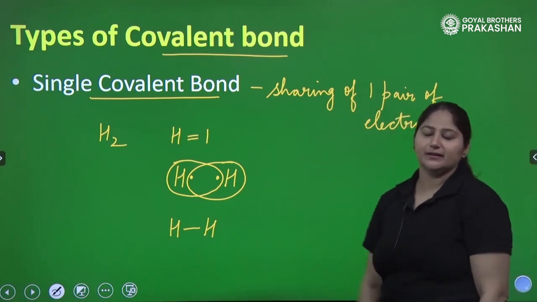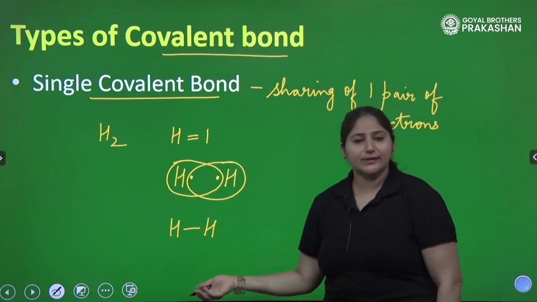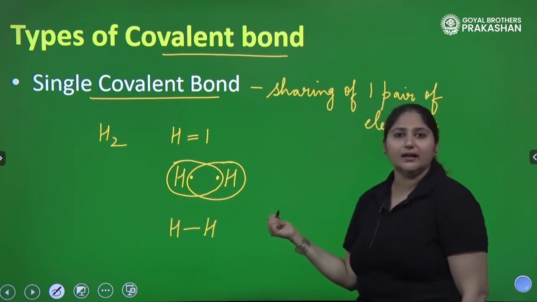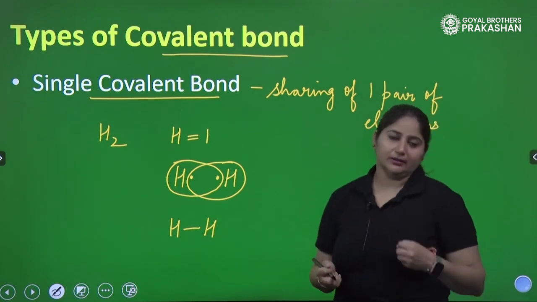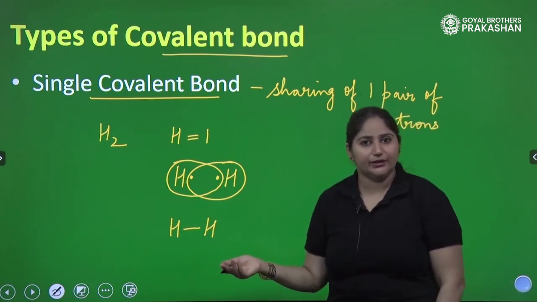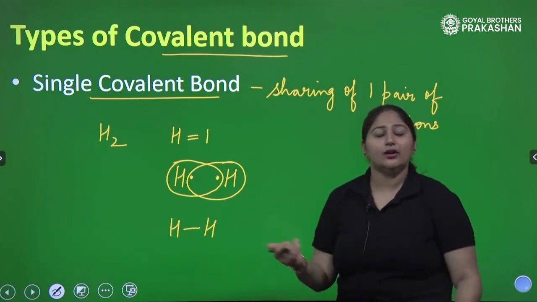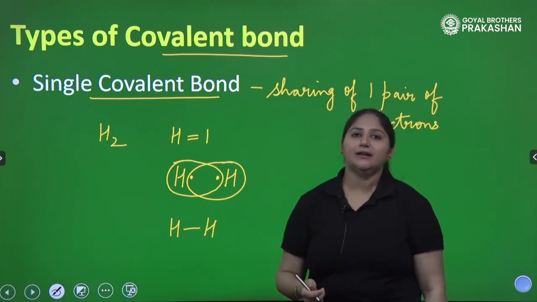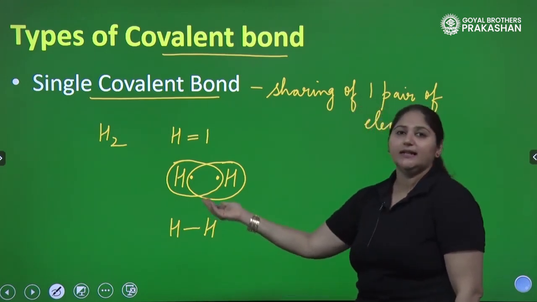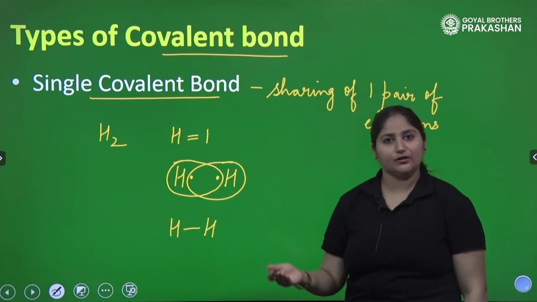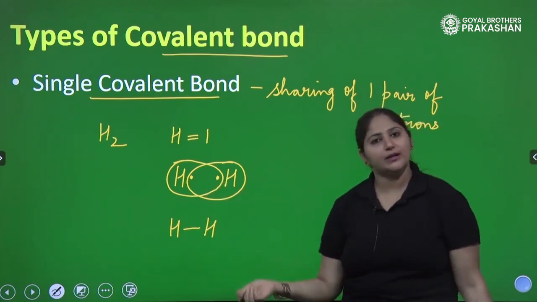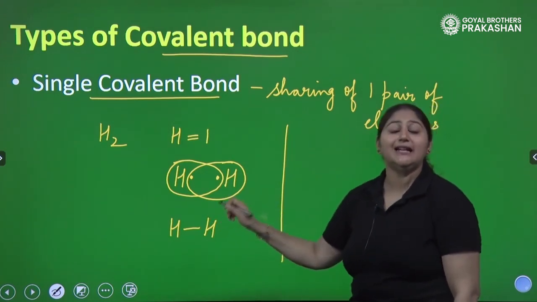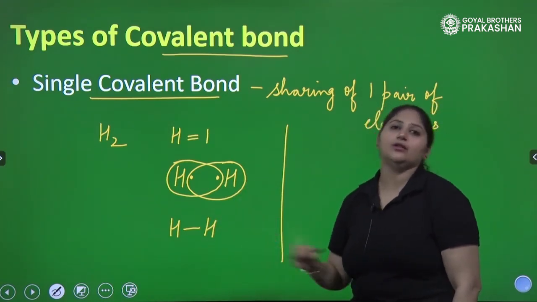Why do they want to share? Because why would hydrogen lose an electron? There is no other atom which can gain that electron, so there is no possibility of transfer of electrons. They both are non-metals. They cannot lose or gain. So the better idea is to share electrons. As you can clearly see, each hydrogen atom needs one more electron, so they share electrons in order to become stable. Let's take another example. This is how we draw the electron dot structure of a covalent bond.